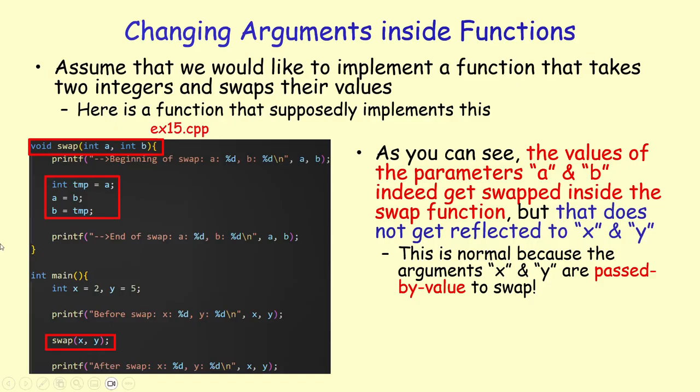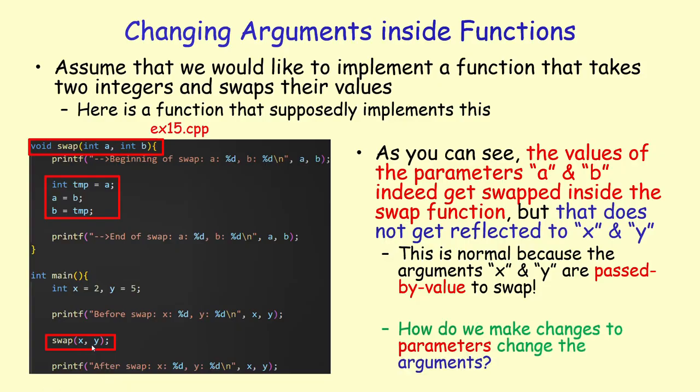And when we make a call to swap, we now have two different boxes, A and B, where we are basically copying the value of x to A and the value of y into B. So we have now four boxes in memory, one box for A, one box for B, one box for x, and one box for y. So these are different boxes. Just because you're swapping the values A and B, they do not change the value of x and y. And this is all to do with the pass-by value convention of C and C++.